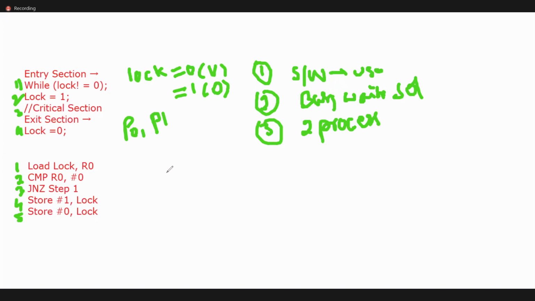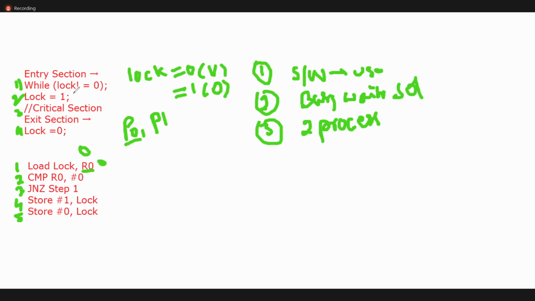Now process P0 has entered. Initially lock is 0. Check the condition on the lock. What is the value? R0 is 0, so we compare R0. The R0 value is 0. If the R0 value is not 0, then repeat.